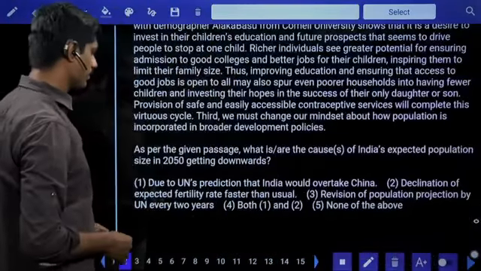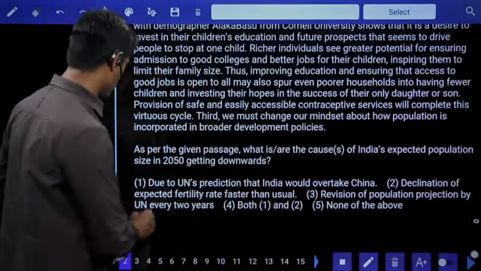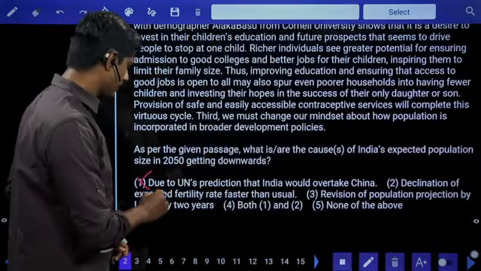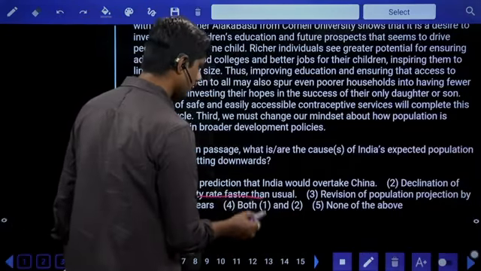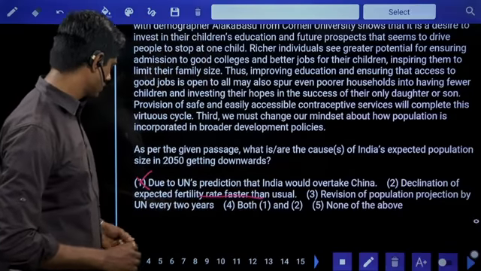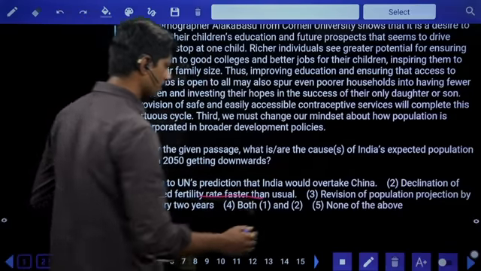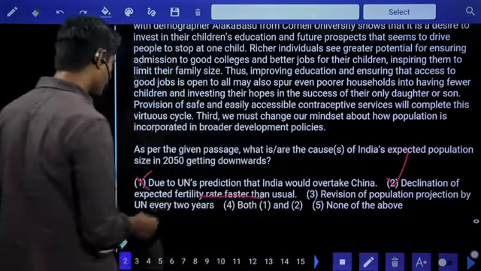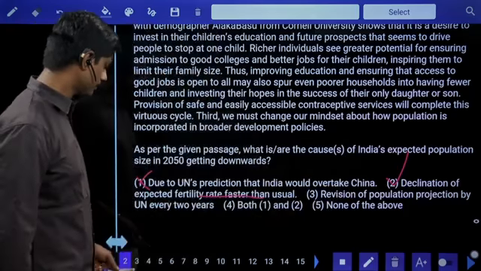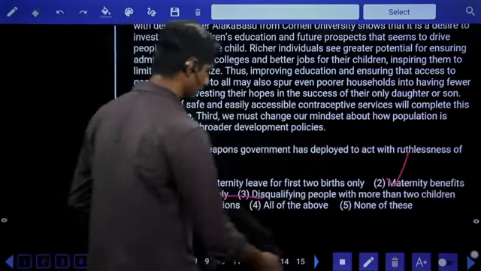Due to UN's prediction that India would overtake China, no. Declination of expected fertility rate, yes. Revision of popular projection, no. Both 1 and 2, no. Answer is only 2. Declination of expected fertility rate faster than the usual.